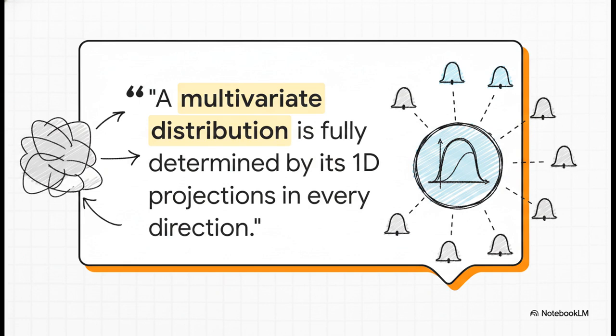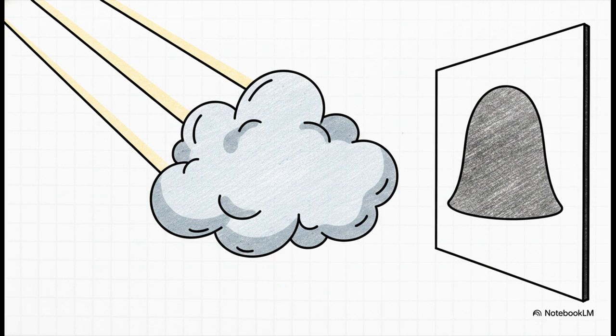It states, a multivariate distribution is fully determined by its 1D projections in every direction. Basically, you can think of this as looking at the 1D shadows cast by our high-dimensional embeddings. If we walk around this data cloud and look at these shadows from every conceivable angle, and every single shadow looks perfectly Gaussian, well, then the object casting them has to be an isotropic Gaussian. It's such a brilliant workaround.